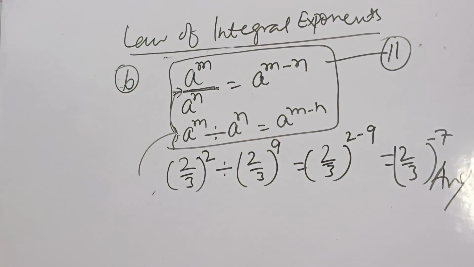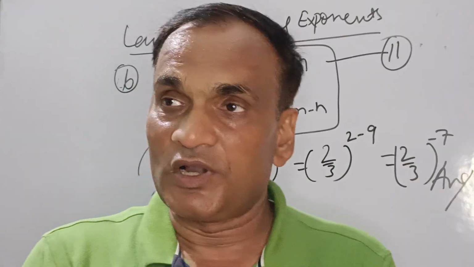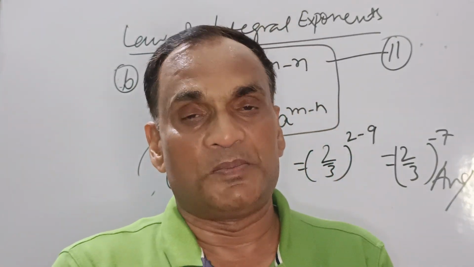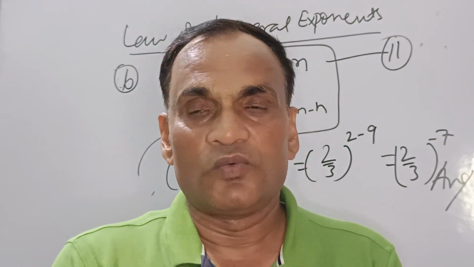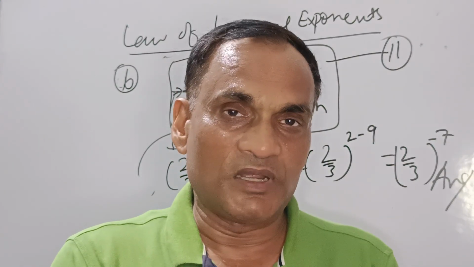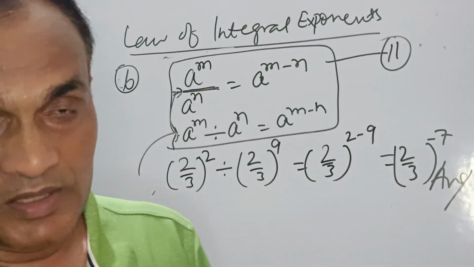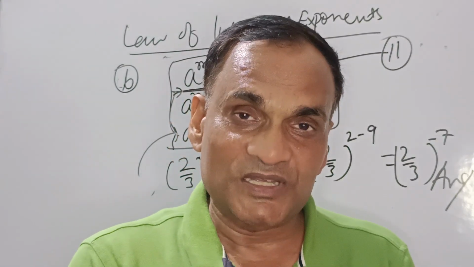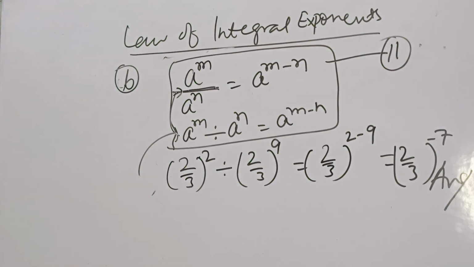Is it clear to you? Right. So, we'll move towards some hard problems. First of all, we'll do some easy ones, then we'll move towards the hard problems. But I have promised, I will take the questions from your chapter one by one. All chapters I will clear from the basics, from the grassroots level. Please remember this, have some patience. All doubts will be cleared here. Okay, so 2 upon 3 power minus 7, that I have written.